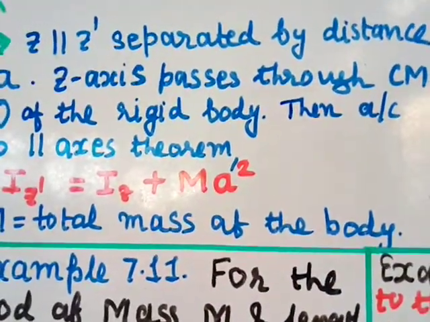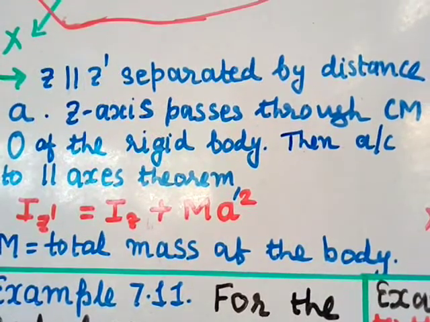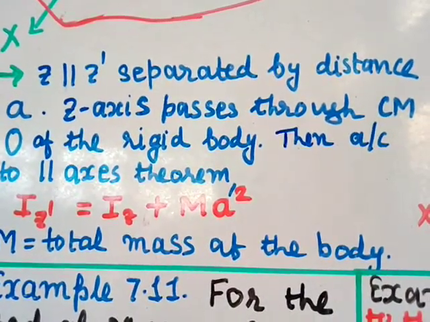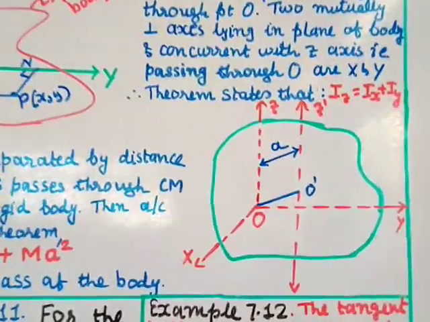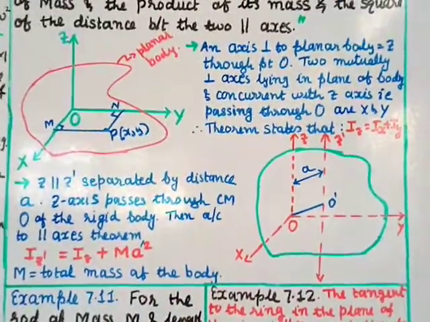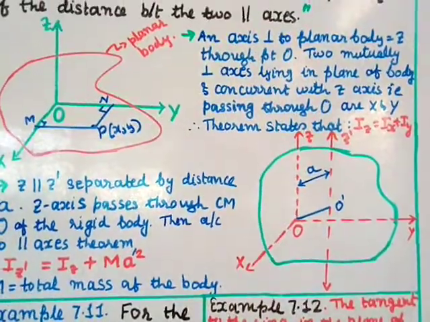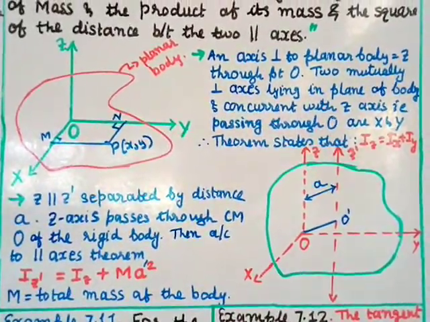So Iz dash equals Iz plus m a square, where m is the total mass and Iz is the inertia about the z axis. So this is the theorem of the parallel axis.